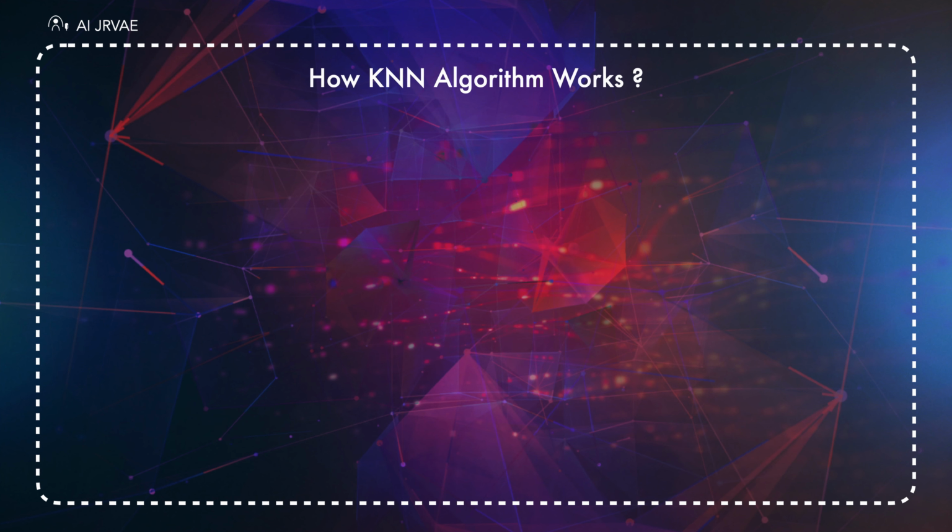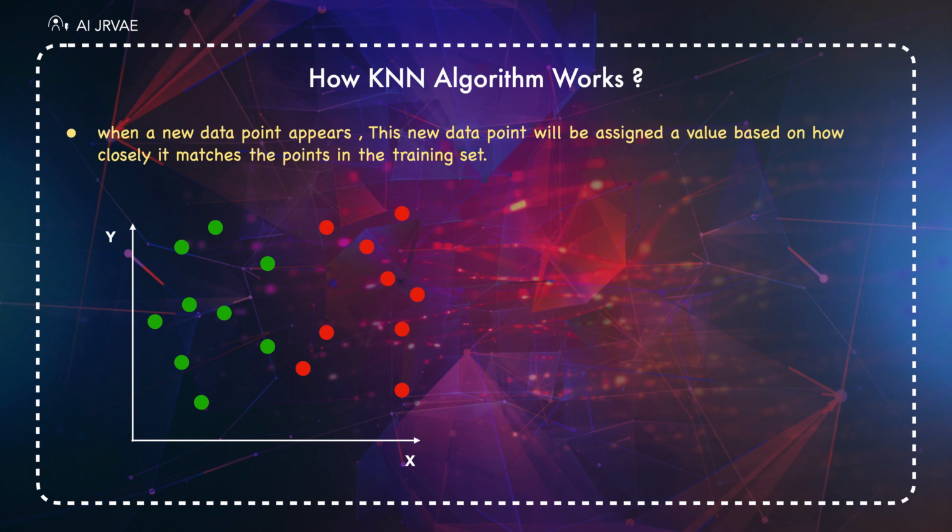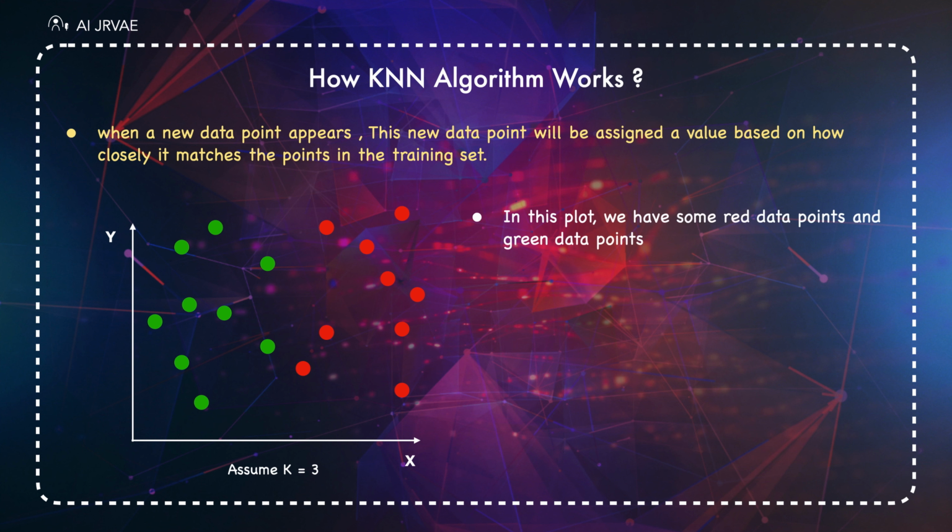How KNN works? KNN uses feature similarity to predict the values of new data points. The main logic behind KNN is when a new data point appears, this new data point will be assigned a value based on how closely it matches the points in the training set. Let's understand this concept with an example. Suppose we have a dataset which can be plotted as follows and we are taking the value of k equals 3. As you can see in the plot, we have some red data points and green data points.